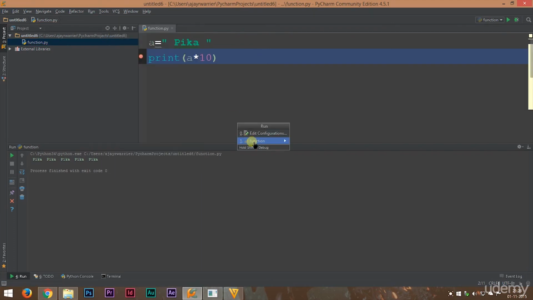We run this and we get Pika 10 times. So that is how the multiplication operator works. We learned about two operations: the addition operator is used to combine strings and the multiplication operator is used to repeat the strings a number of times.